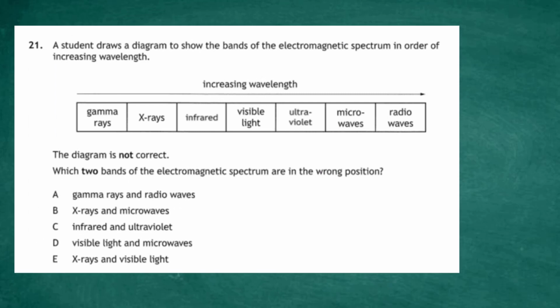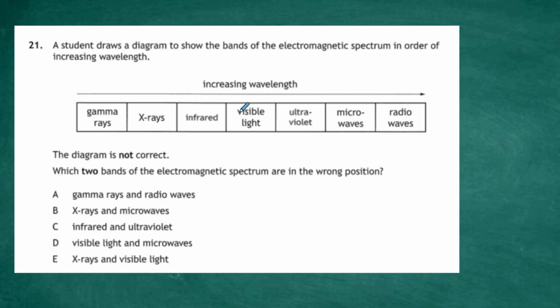Question 21. A student draws a diagram to show the bands of the electromagnetic spectrum in order of increasing wavelength. Now the diagram is not correct, and we're asked to find which 2 bands of the electromagnetic spectrum are in the wrong position. Well, I usually focus on the visible light first of all.